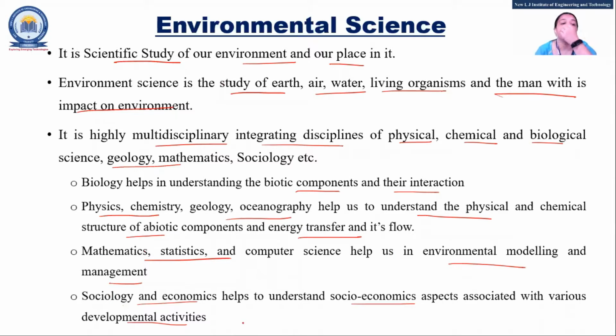Environmental science. This question is important, that's why I have asked you. Environmental science is a multidisciplinary subject, right? So you can see that it involves physical, chemical, biological, mathematics, geology. Each one can help.